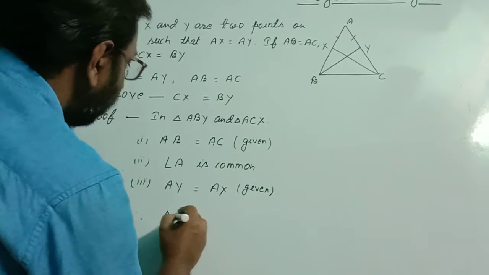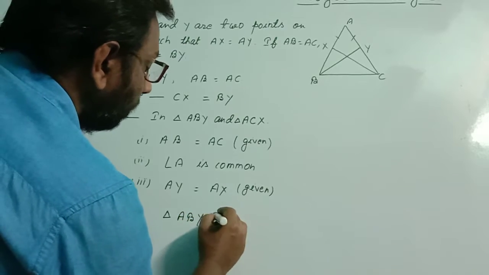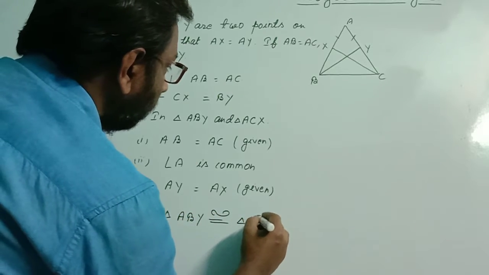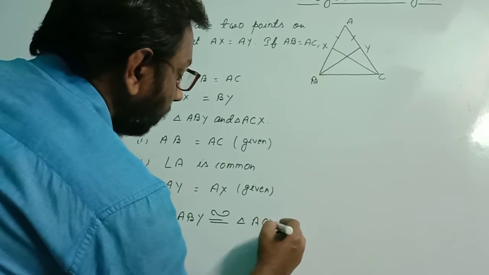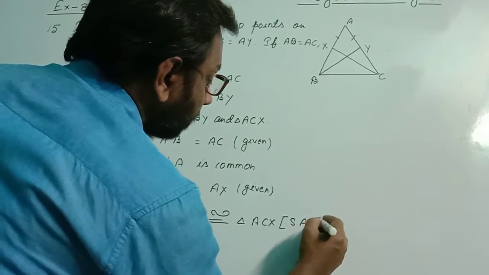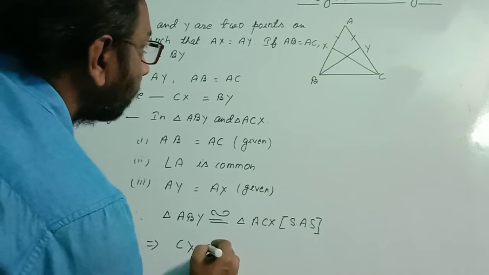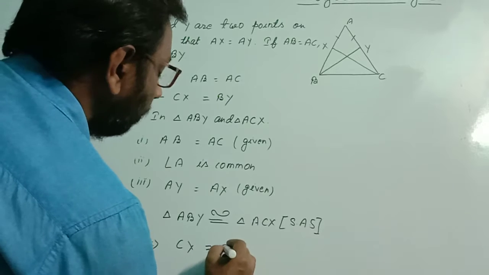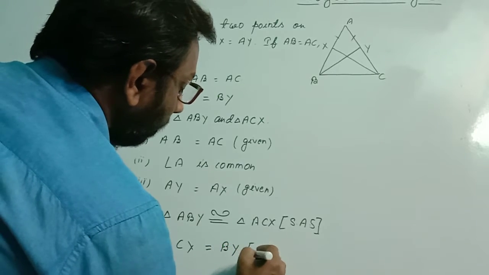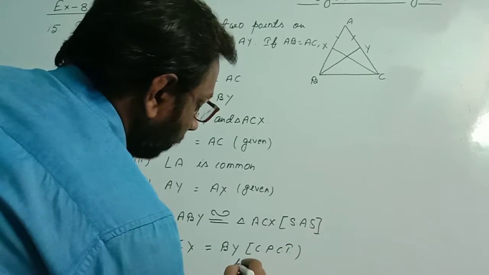Then write triangle ABY is congruent to triangle ACX in bracket SAS. Implies that CX equal to BY from CPCT. Proved.